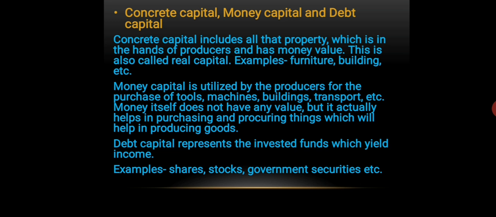Lastly, we have the debt capital. Debt capital represents the invested funds which yield income. The examples of debt capital are shares, stocks, government securities, debentures, etc. So all these are capital in the form of investment. People usually invest in all of these instruments so that they can earn income on it. So that type of capital is known as debt capital. Now let us move to another slide.